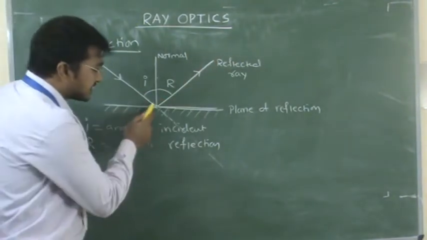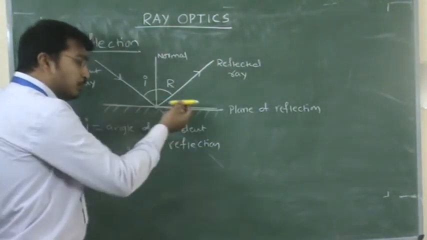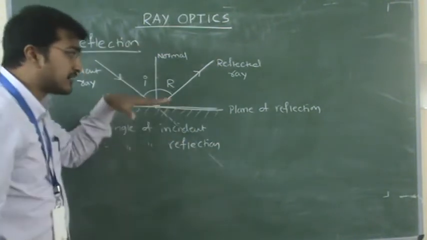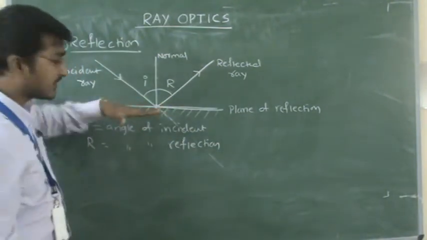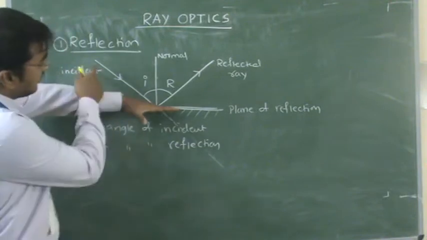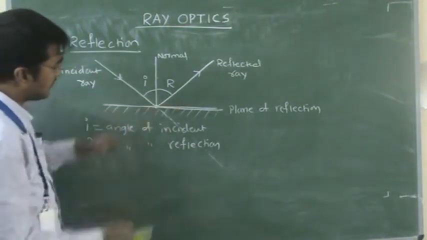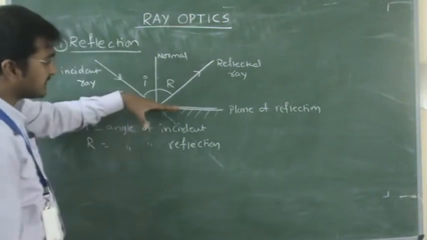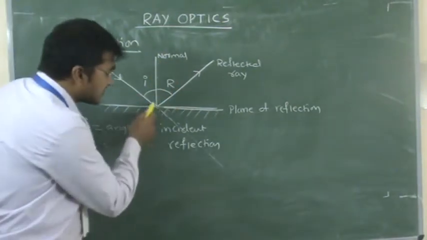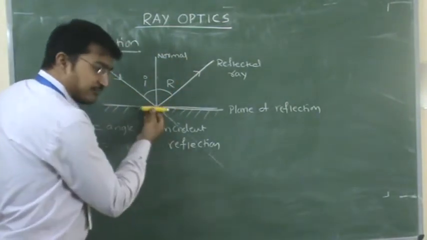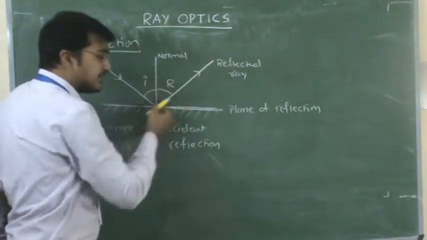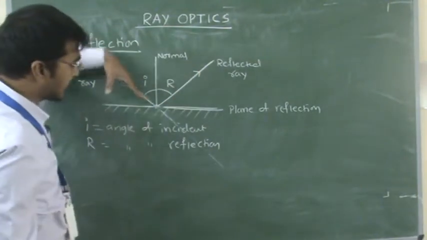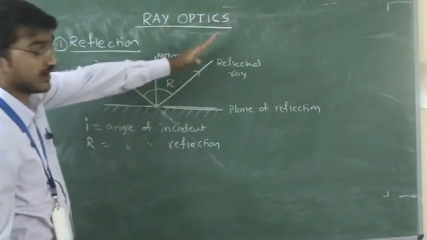So this is the actual path, and now it is deviating to another direction.